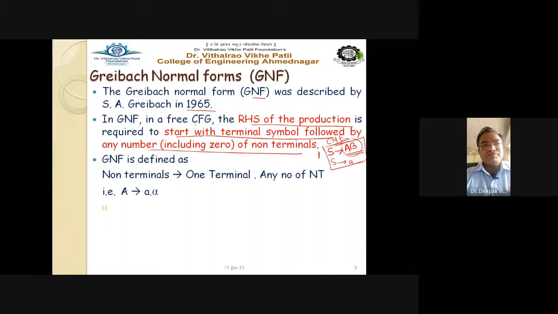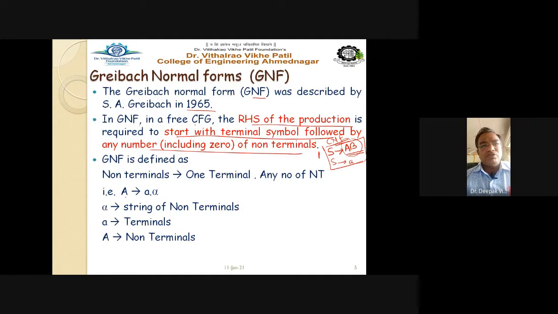Here, your production rule must be A gives a dot alpha, where alpha is a string of non-terminals, small a is the terminal and capital A is the non-terminal. So your production must look like this: A gives small a, then you can have B, C, D in this particular format. Getting this point? So this is the difference between your CNF and GNF. So I can say that this grammar is in GNF.